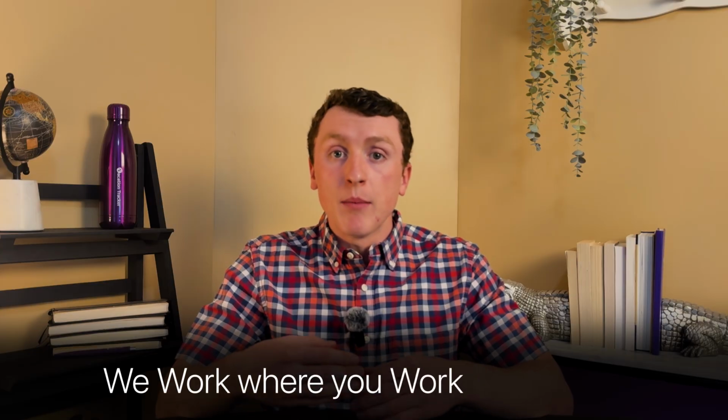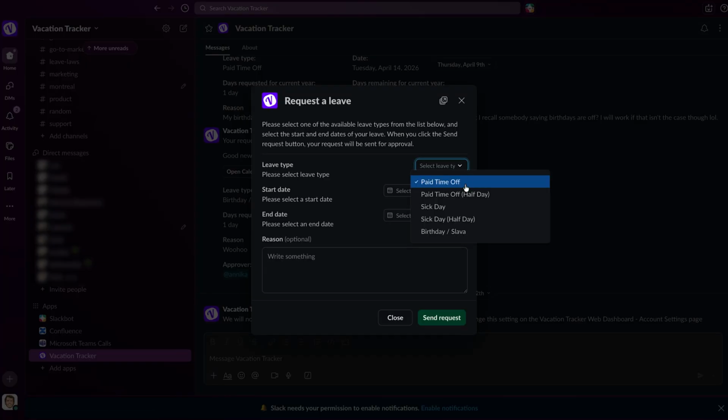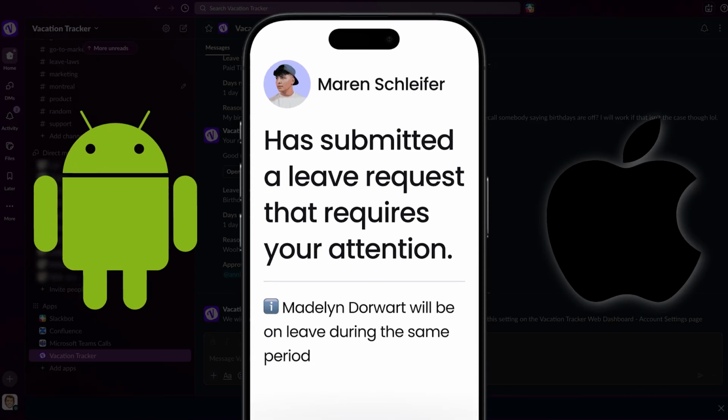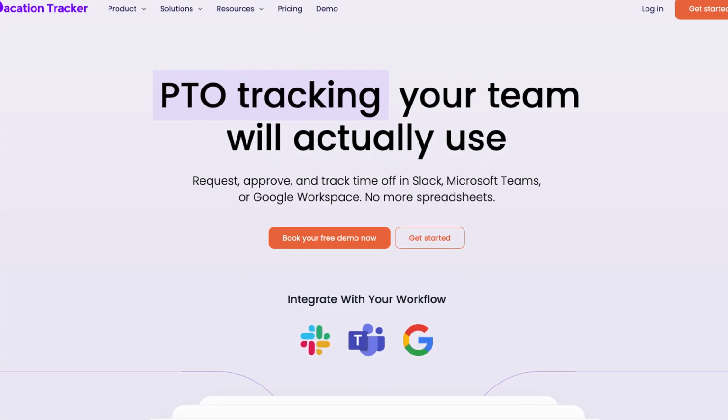And third, kind of like we already mentioned, we work where you work. Employees request time off directly in Slack or in Microsoft Teams or in Google Workspace. And if you don't use those, we have a mobile app for Android and iOS, as well as an online dashboard so you can get there any way you need.